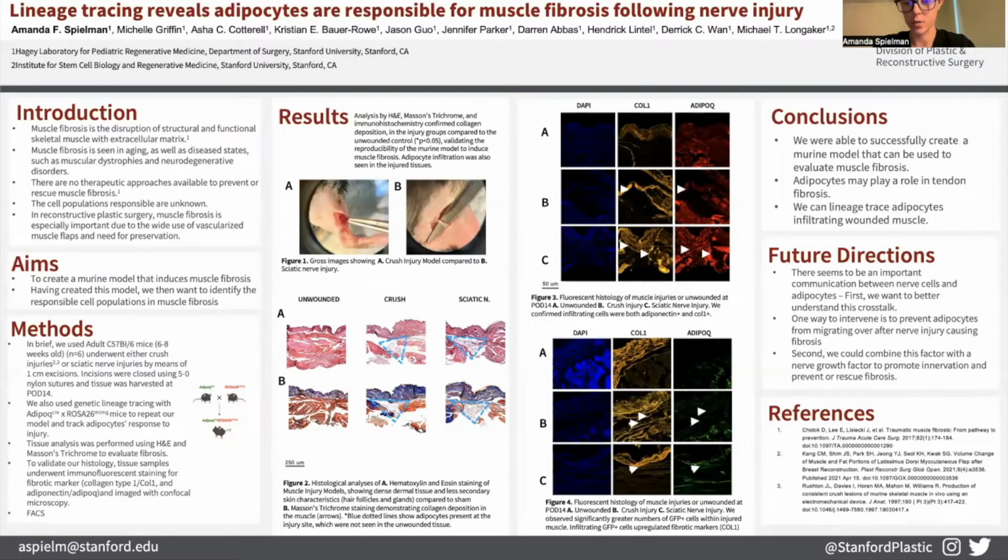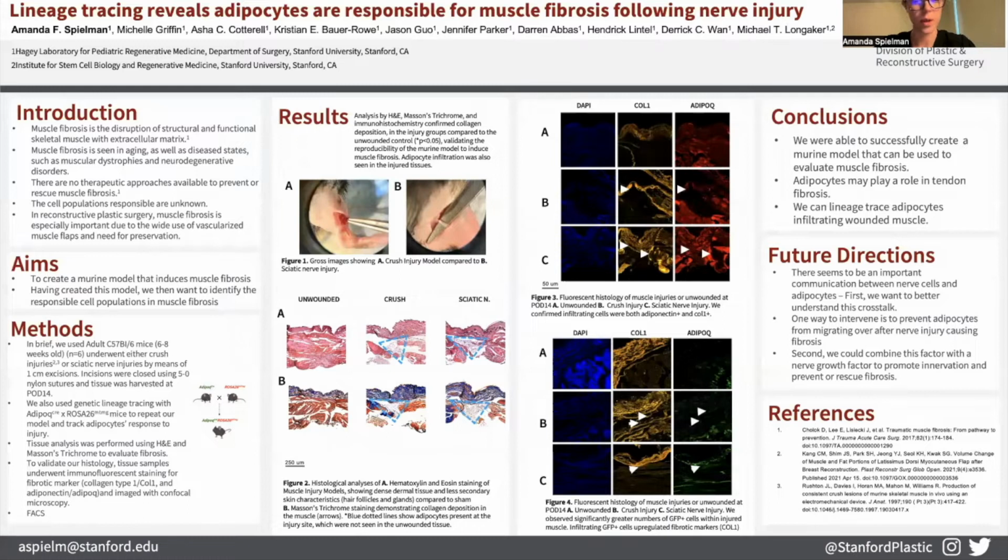Fibrosis occurs in virtually every tissue type. Of particular interest to our team is what occurs during muscle fibrosis, defined here as the disruption of structural and functional skeletal muscle with extracellular matrix. Muscle fibrosis is seen in aging as well as disease states such as muscular dystrophies and neurodegenerative disorders. We don't know what causes the muscle to become fibrotic, and we don't know what cell populations are responsible. We also have no way to prevent or rescue muscle fibrosis.